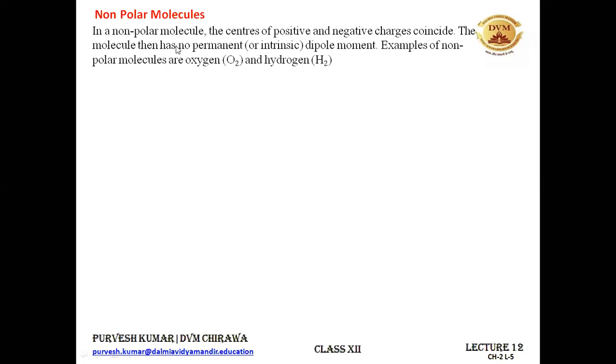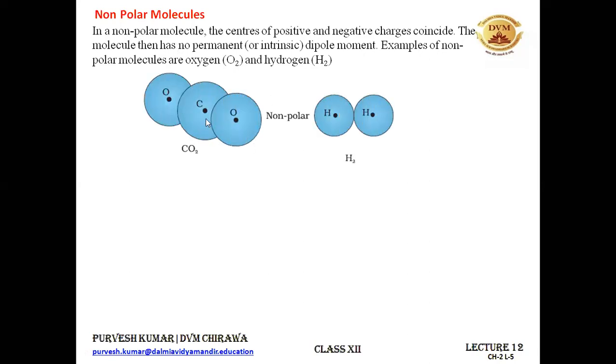The examples are oxygen and hydrogen. So these are the non-polar molecules. You can see the centers of the positive and the negative charges are one above another. So they are not separated out. We can represent them like this, that the positive and the negative charges are at one place only. They are coinciding. That's why they do not have any permanent dipole moment of their own. So these are the non-polar molecules.